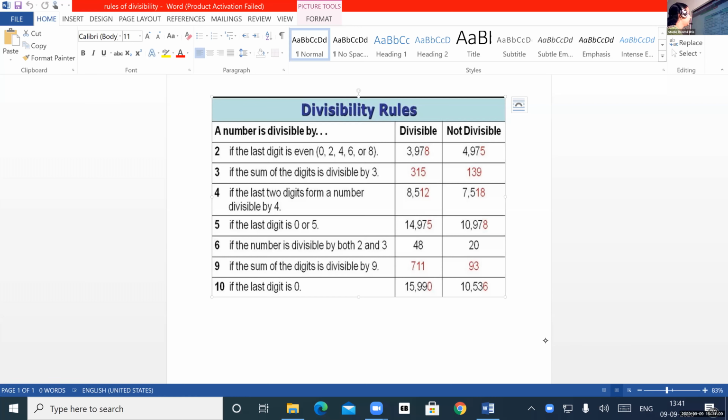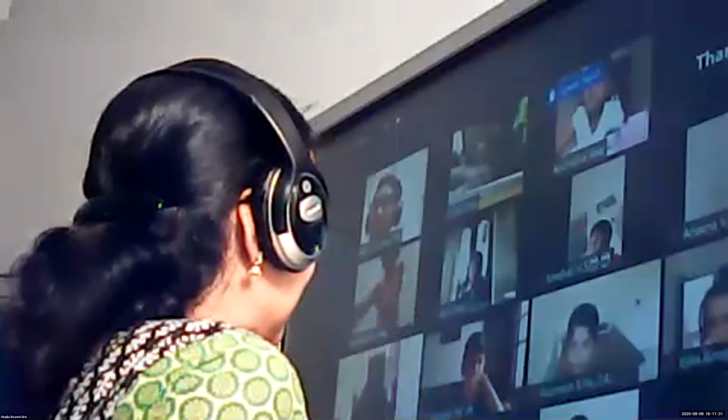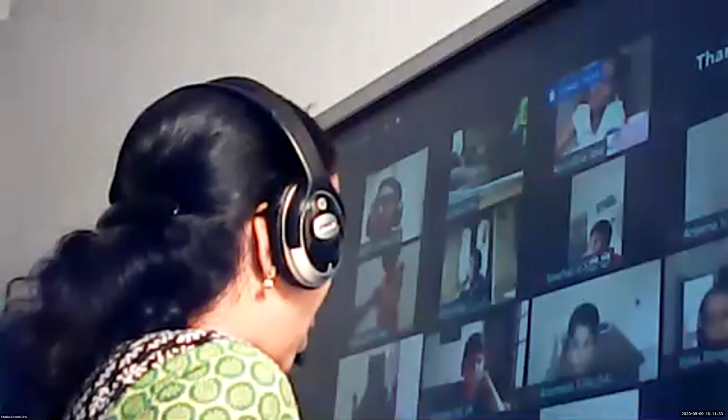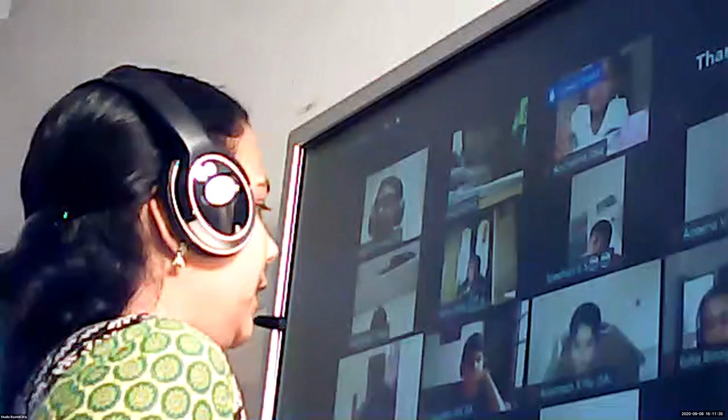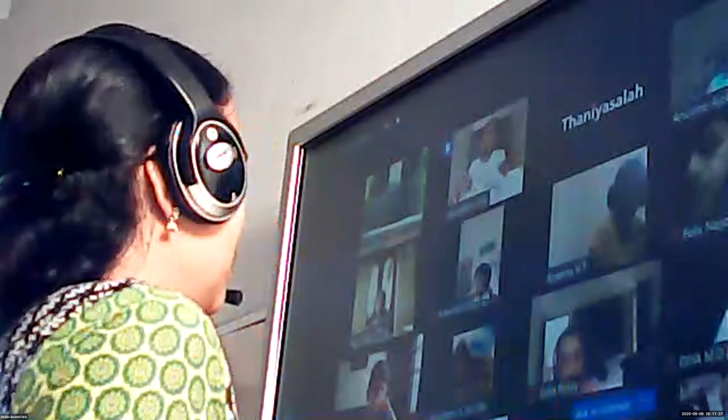Okay. Now the divisibility rule of 5 we are going to study. If the last digit is 0 or 5. Children, you know the table of 5? Table of 5, how does it end? Either 0 or 5. So if the last digit is 0 or 5, that is divisible by 5.